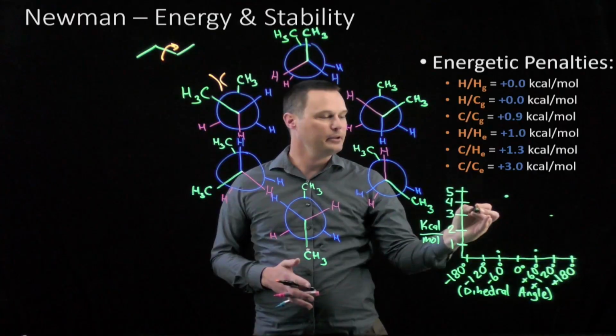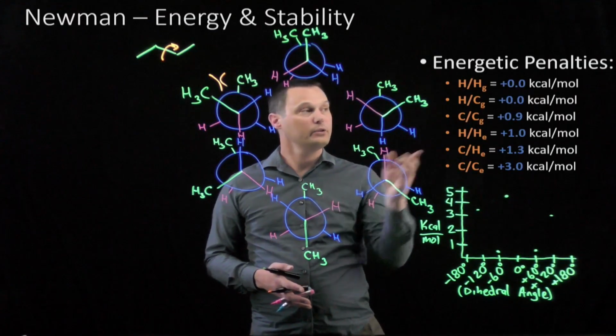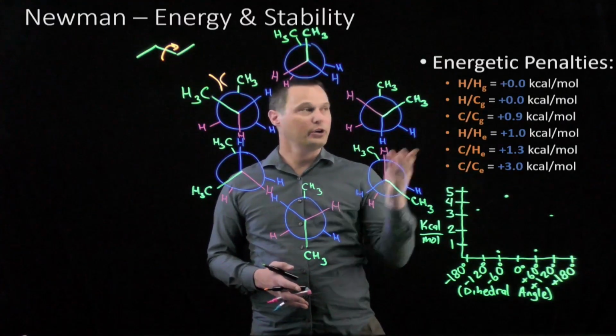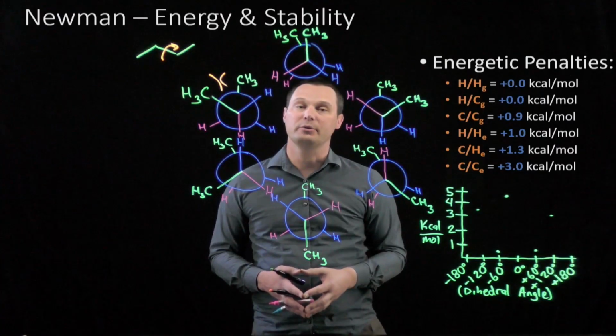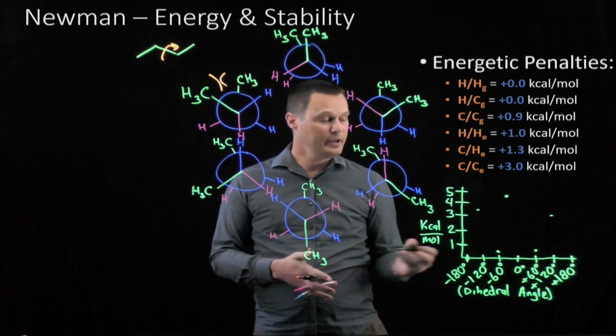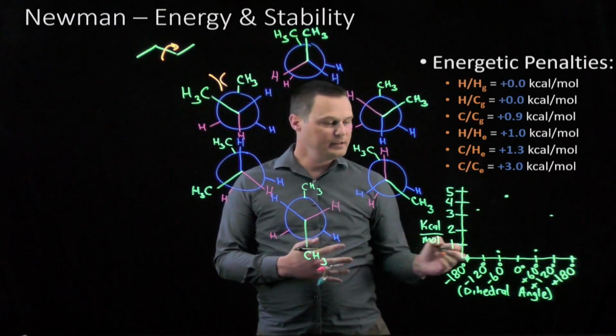Finally, we can look at the 180 degree dihedral angle. The interactions here are carbon-hydrogen Gauche, which is non-penalizing, and hydrogen-hydrogen Gauche, which is also non-penalizing. There are no penalizing interactions in the anti-version of butane. So the relative energy of anti-butane is 0 kilocalories per mole relative to staggered ethane. Now we can connect these data points with a curve.